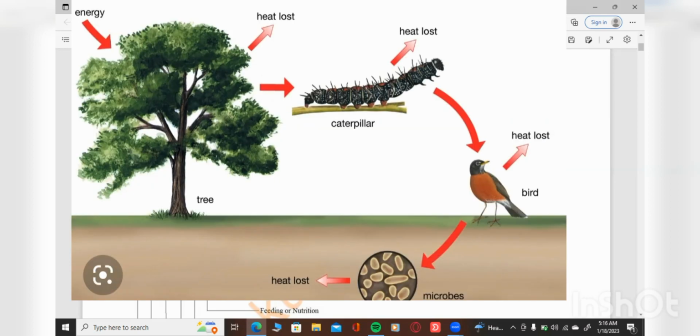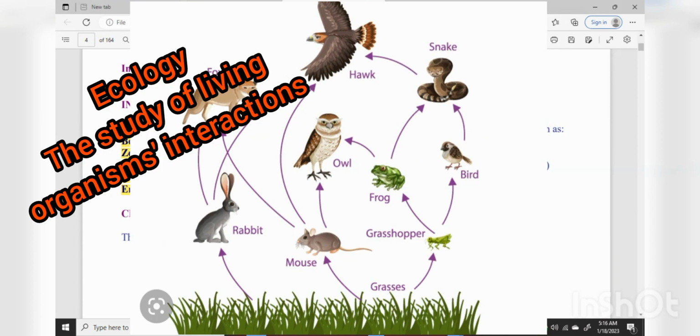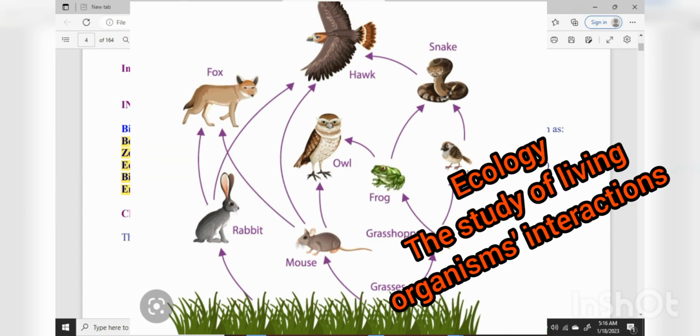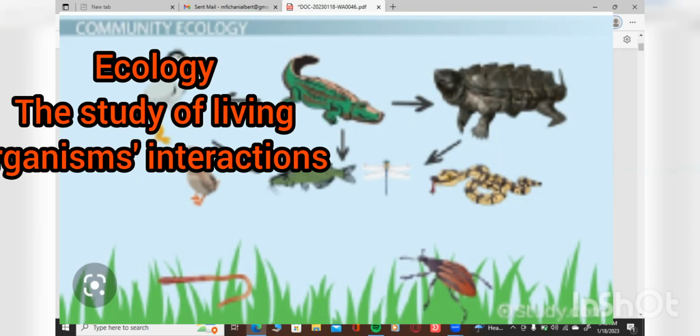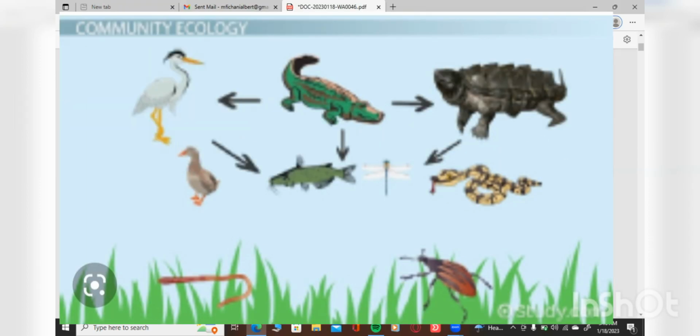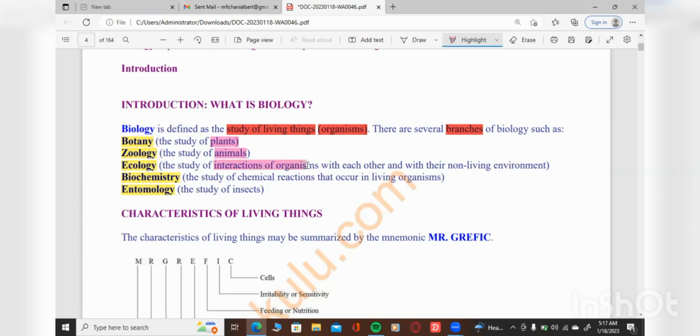Then we have ecology, all right? Ecology is the study of interaction of organisms with each other and with their non-living environment. So where you begin to see the interaction of organisms with each other, and also how those organisms interact with their non-living environment, okay, so just that study is called ecology.